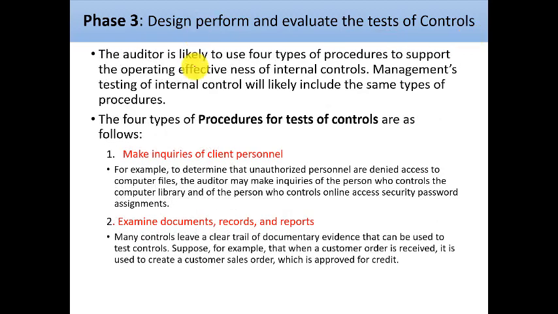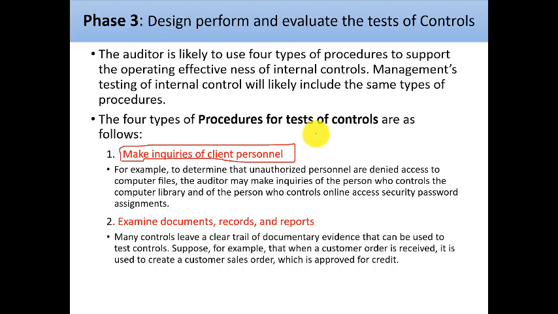And we have 4 types of procedure for test of control. First, make inquiry of client personnel, which means you can ask the personnel inside the company. Maybe you will ask one of the employees in the company and he will deny that he can access specific computer files, and when you go to the IT department and ask, you discover that he has a password that gives him specific authorities. In that case you can conclude that the internal control is not applied as it is in the manual of the internal control.